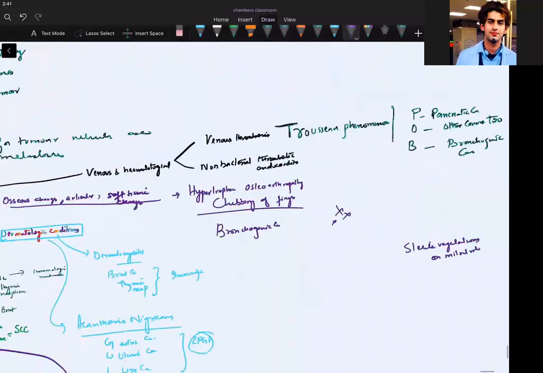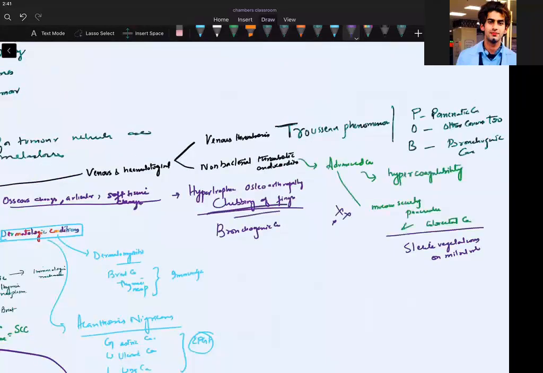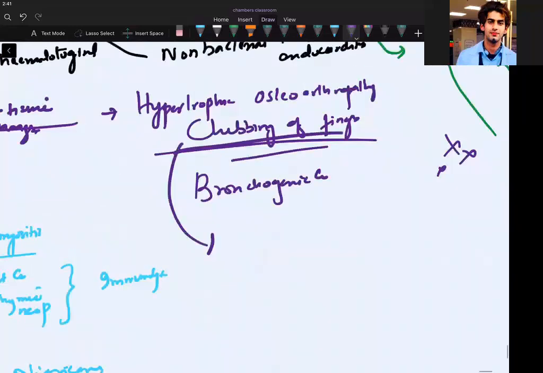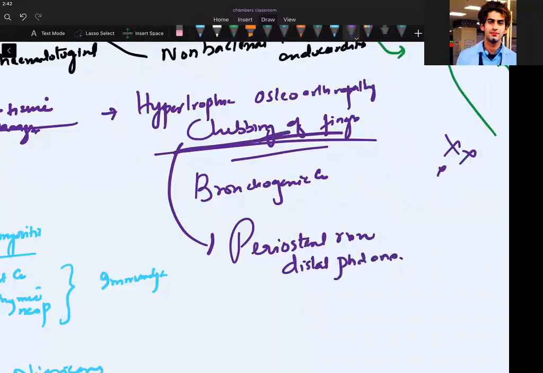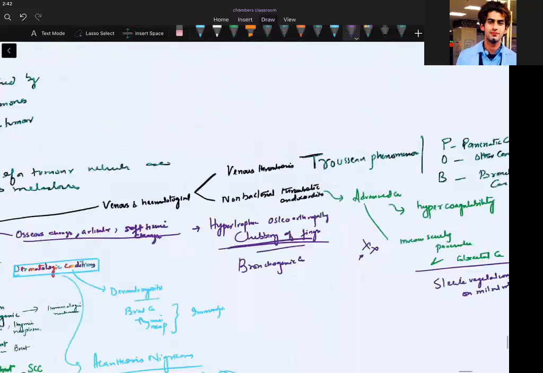By the way, what was happening on the fingers? Why was this happening? You were seeing a periosteal reaction of the distal phalanx. When I see it, I see a periosteal reaction which I teach you in orthopedics. Periosteal reaction seen in the distal phalanx. And that's why I also have clubbing of the knee. Okay. Clear, guys? Yeah.